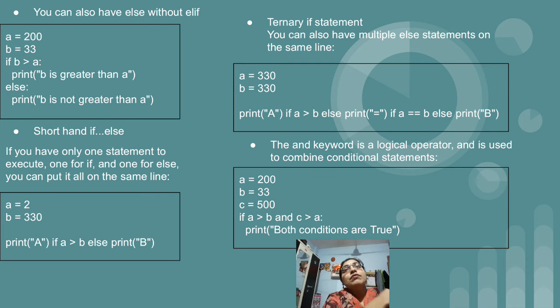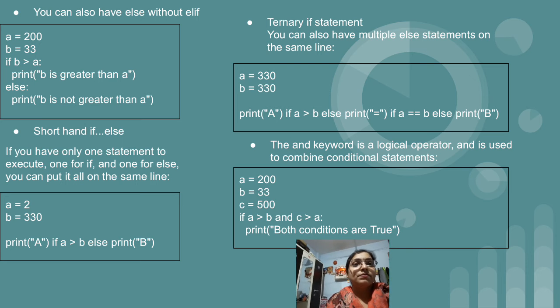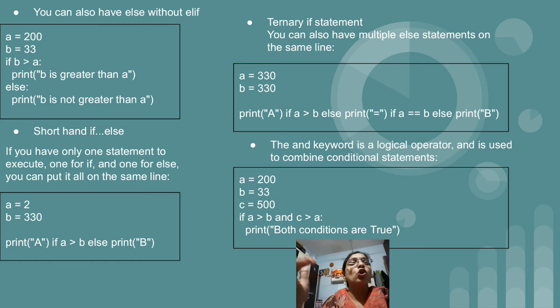After that again we are continuing with the if elif part. We can have an else statement without elif also. Previously we have seen if elif. After that we have taken a second example, in that we have seen if elif else. And now it's not compulsory to write an elif statement. Without elif also we can execute the program. It is like the normal if else which we have seen in other programming languages.